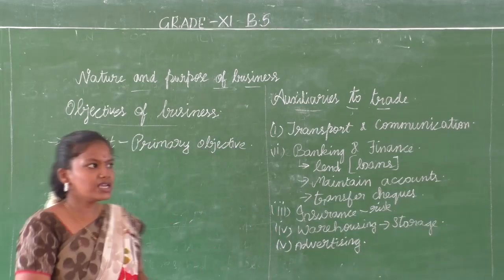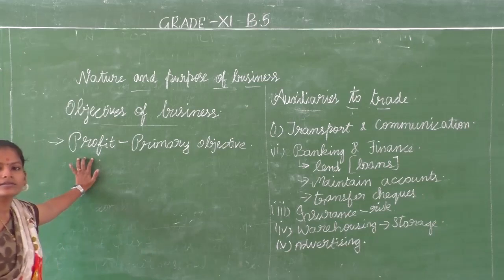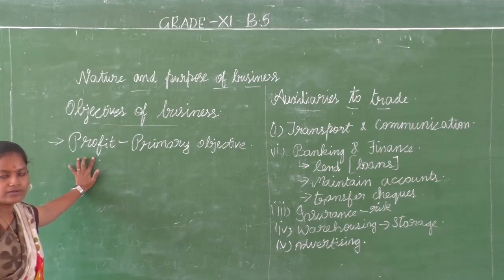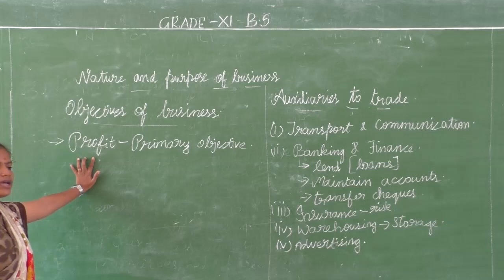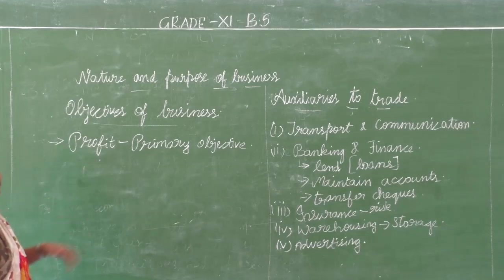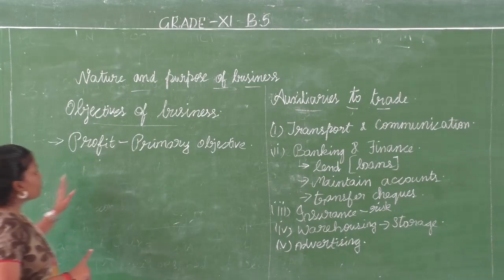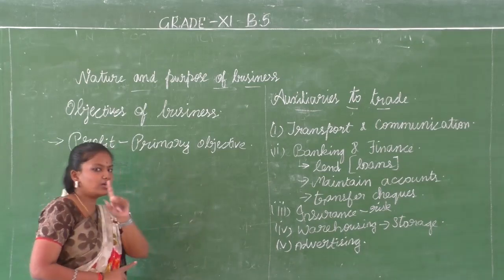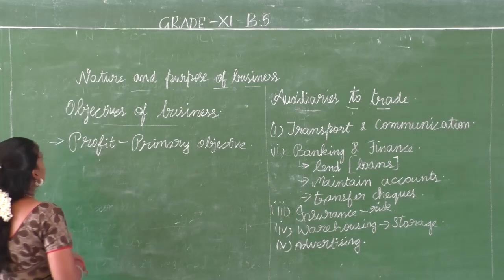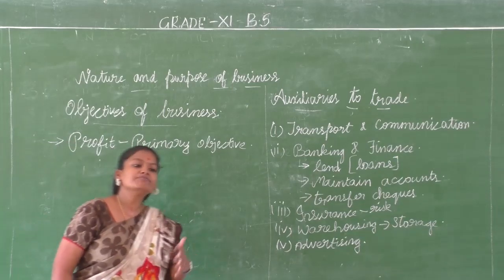Now we are going to see why we need profit. Profit is needed. We are accepting that, and we are accepting one more point, that profit is not the only objective. We have seen 2 points, right? Even though profit is primary, it is not the only objective. Why do we need profit? How does profit help us?